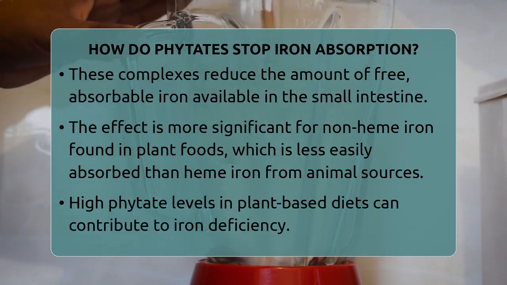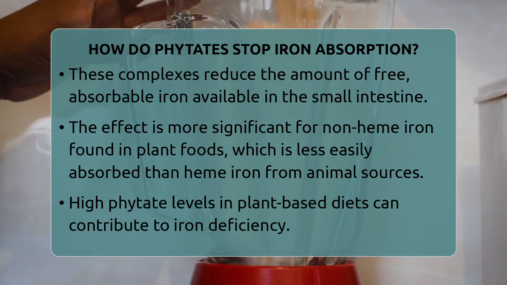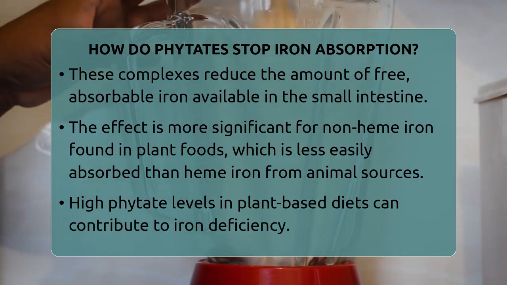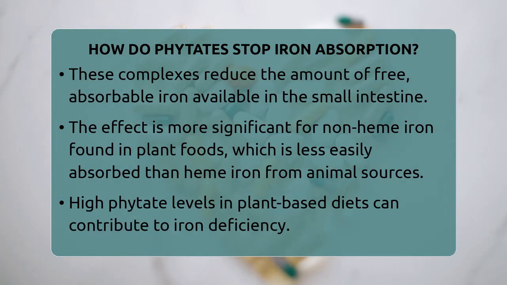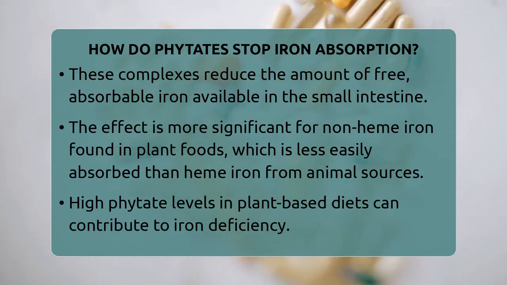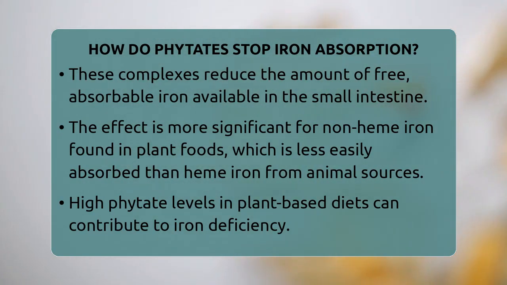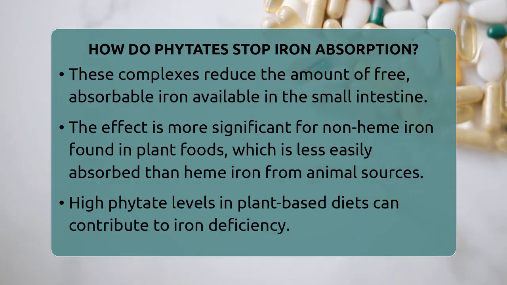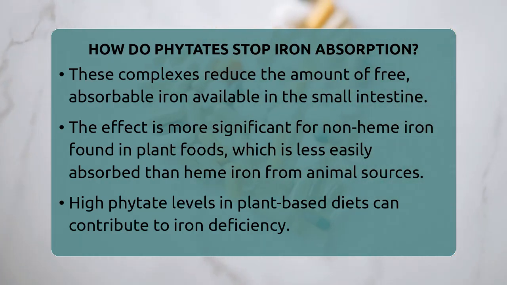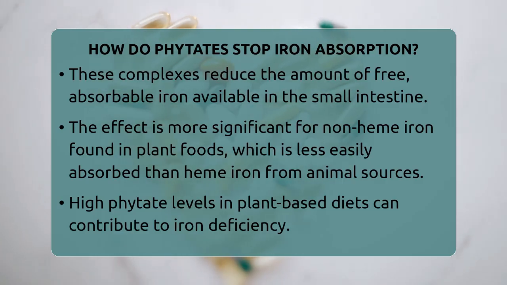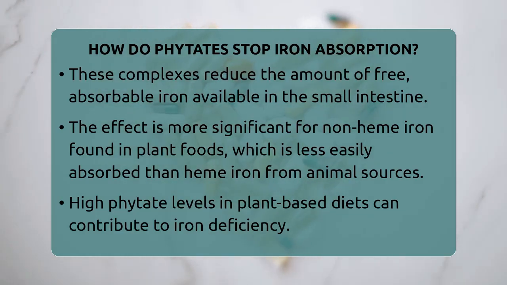This interaction is particularly relevant for non-heme iron, which is the form of iron found in plant-based foods. Non-heme iron is less readily absorbed than heme iron, which is present in animal products. The presence of phytates can further reduce the already lower absorption rate of non-heme iron, potentially contributing to iron deficiency in populations relying heavily on plant-based diets.